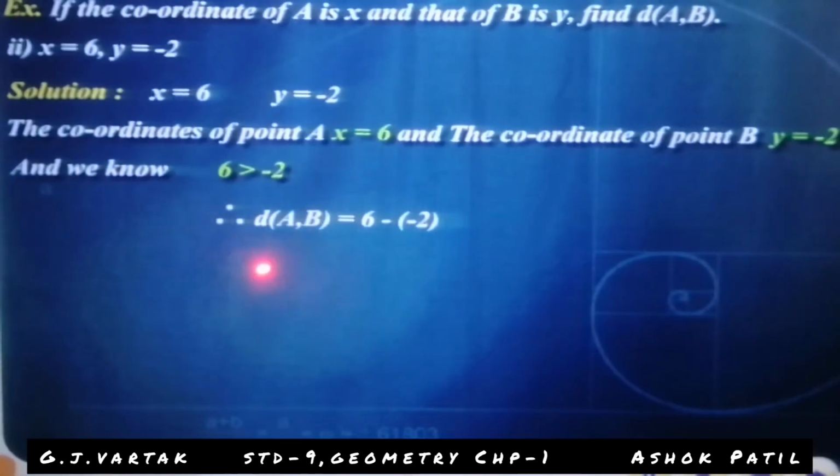Distance of AB is equal to 6 minus, in the formula, okay? 6 minus minus 2. That's why it is equal to 6 plus 2, minus into minus is plus. 6 plus 2 is equal to 8. Then you can write the distance of AB is equal to 8 units.